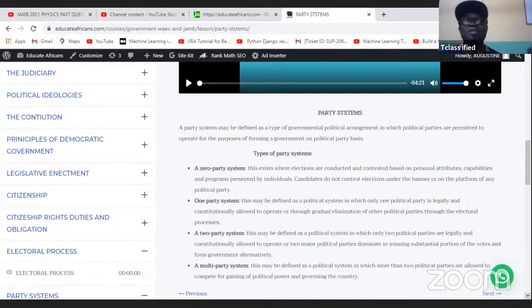And this is exactly what we have in Nigeria. In Nigeria, we call it multi-party system. And that's why when you come here in Nigeria, we have the PDP, we have the APC, and we have the AC, AD, and several other parties, because we are having multi-party system. In America, they just have the Democrats and the Republicans, a two-party system.